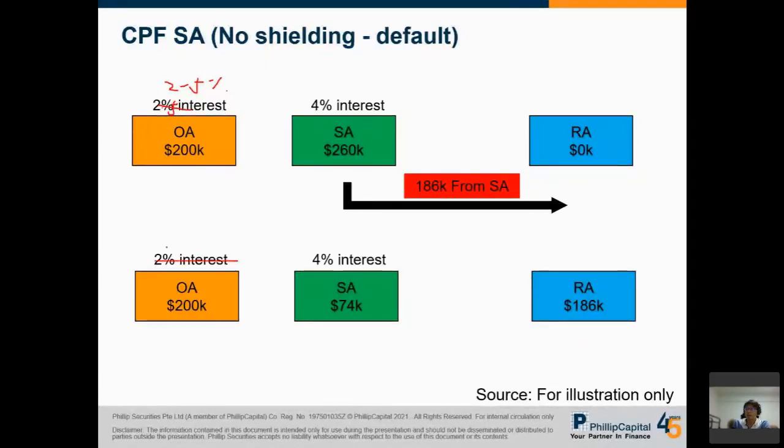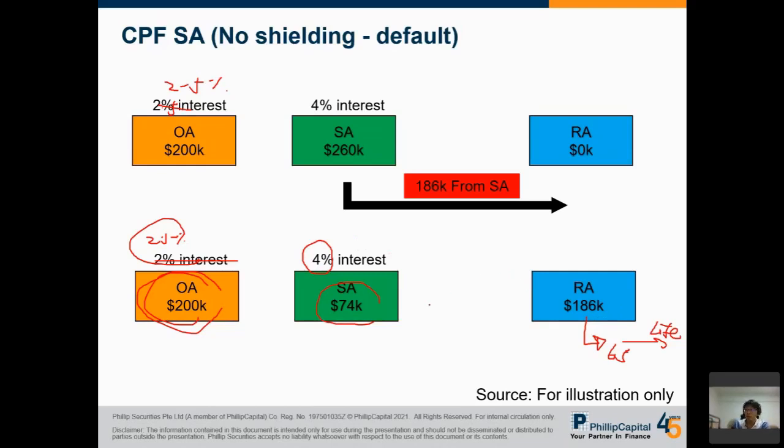Can you see that the one with higher interest, 4%, will have a lower amount of savings, and the one with lower interest will still have a higher amount of savings? In this case, this 186,000 will pay out to you from 65 for life. This one we can't do much about. You can do a property pledging, but that is not the main focus here. So this is the default.